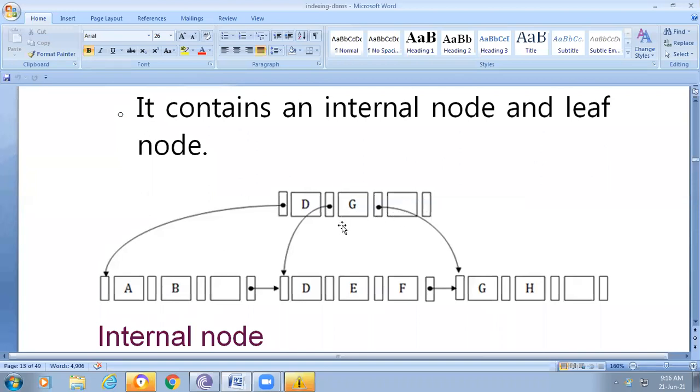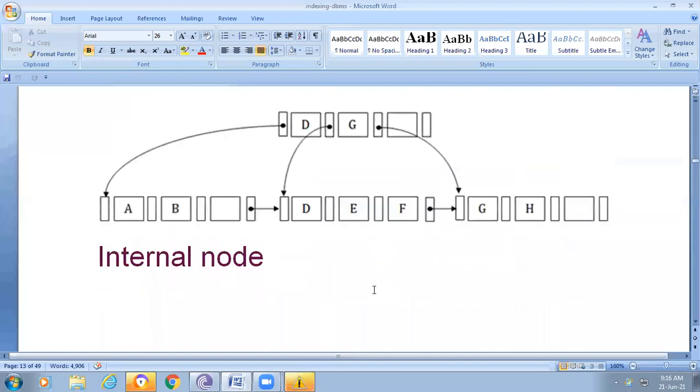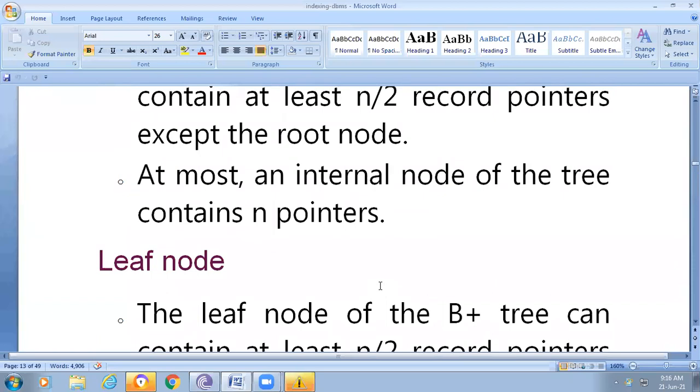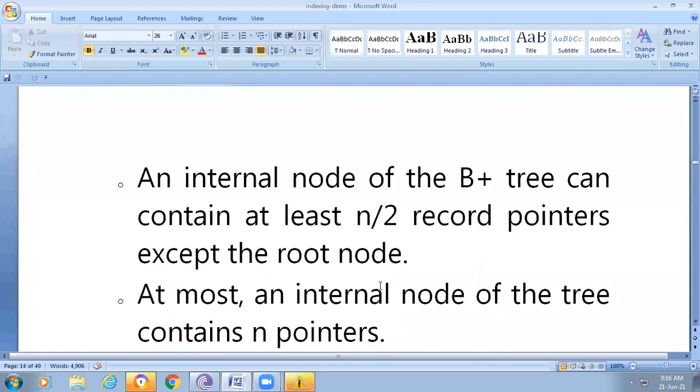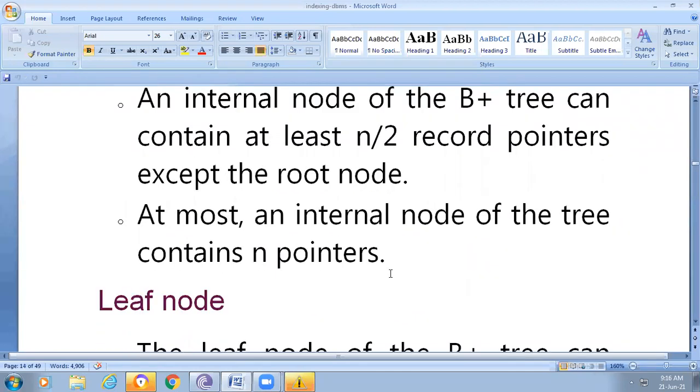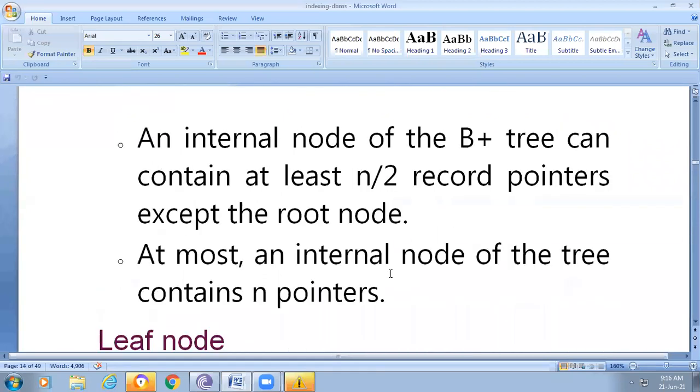Values which are less than the G are maintained at the left side, and values greater than the G are maintained at the right side. In this way, the structure is connected like this. Next, the internal node: an internal node of the B plus tree can contain at least n by 2 record pointers, except the root node. At most, an internal node of the tree contains n pointers.